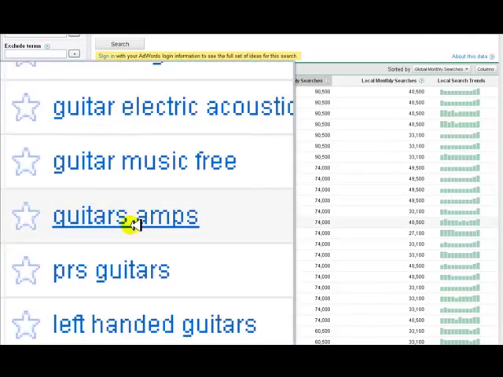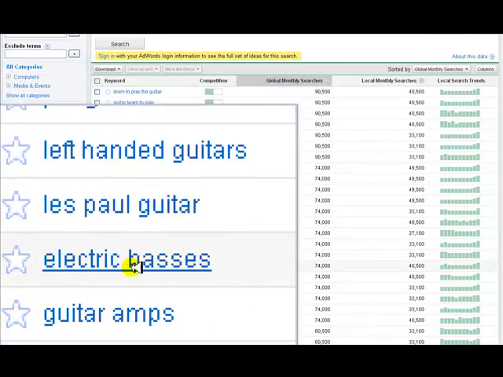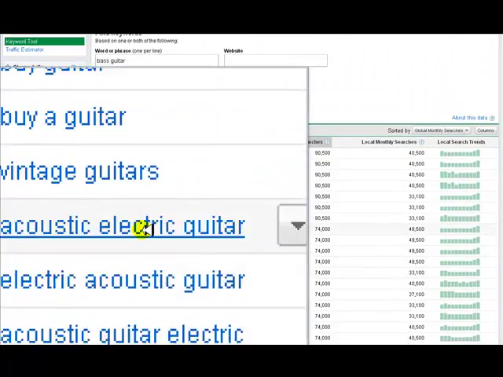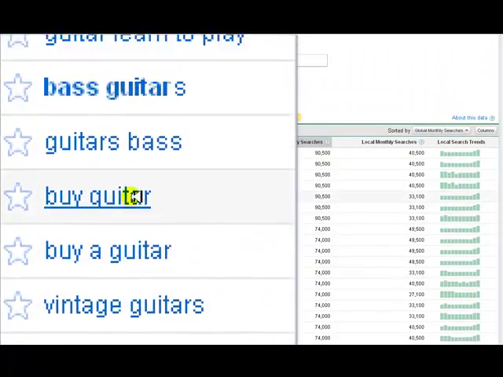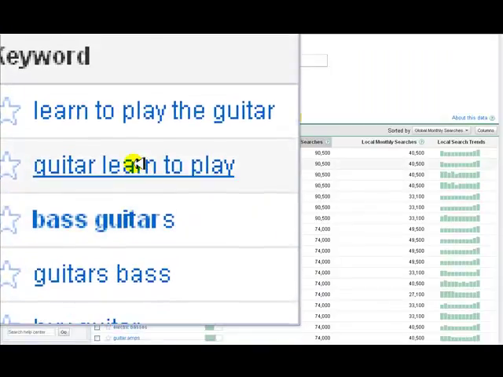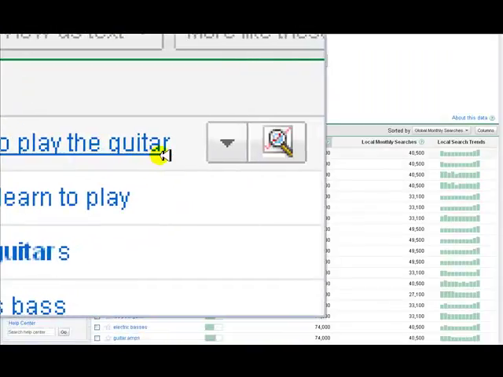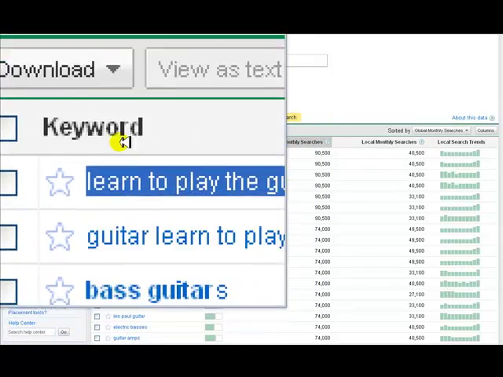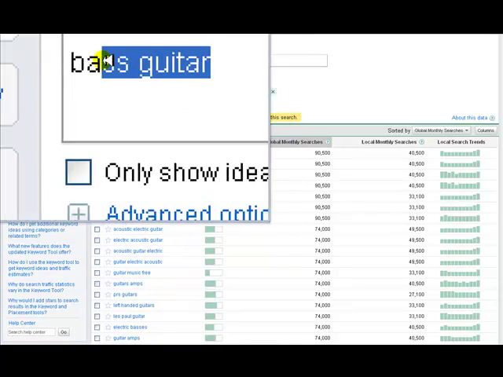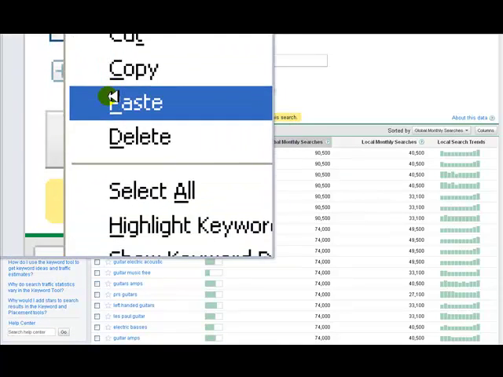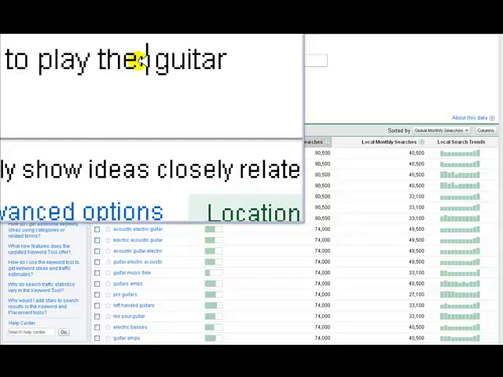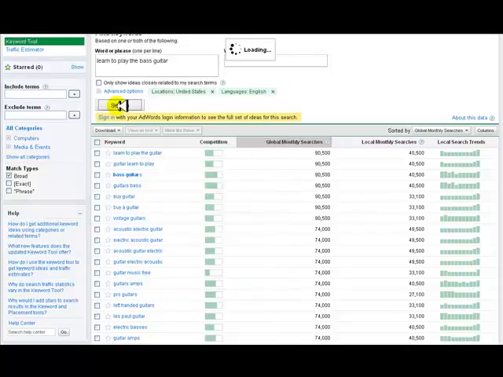And you could take any one of these key phrases. Let's find something here. Buy guitar, learn to play the guitar. We could just take something like this term here. Let's put it up here instead. And let's go ahead and add in bass guitar here. And let's just see what pops up here.